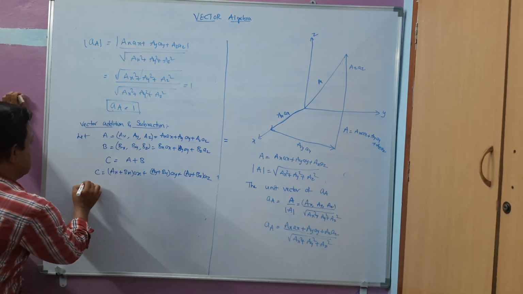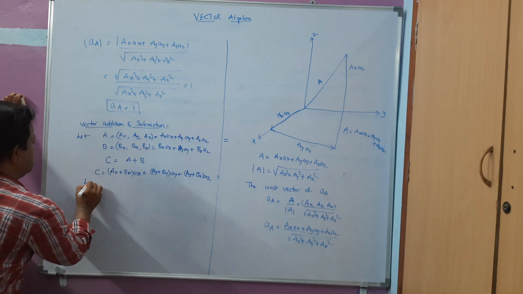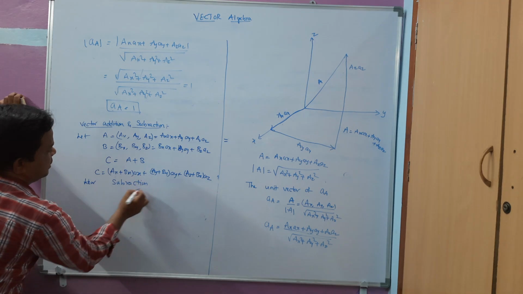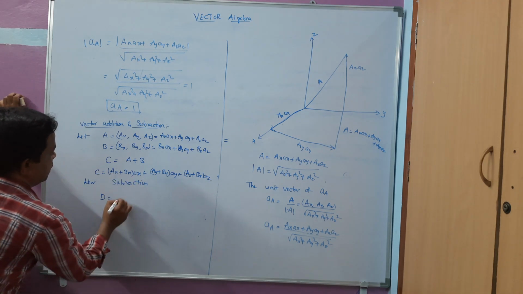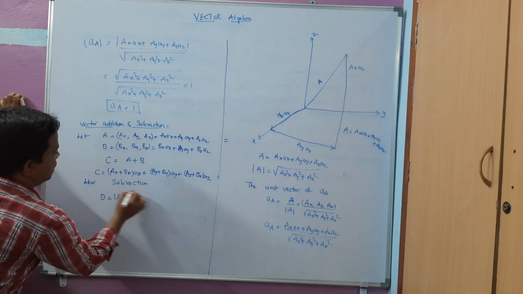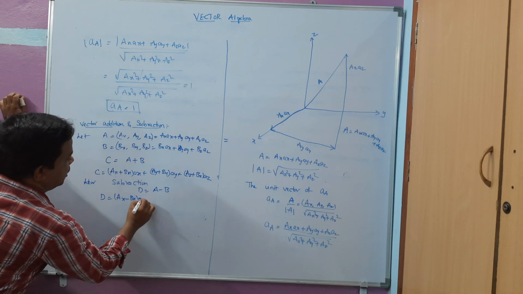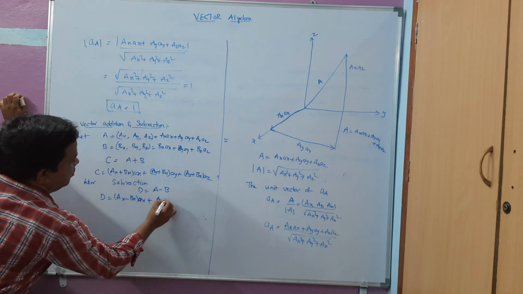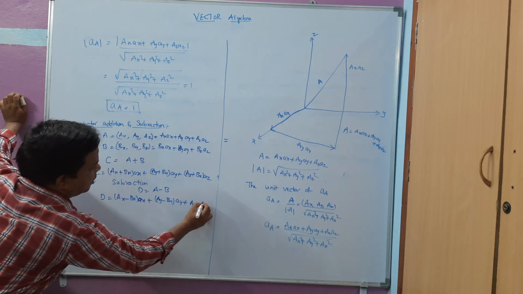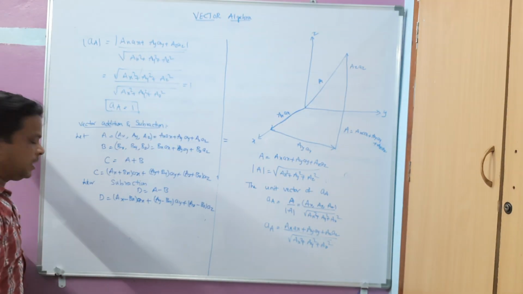For subtraction, let me take another vector D, that is D equal to A minus B: Ax minus Bx into Ax plus Ay minus By into Ay plus Az minus Bz into Az. So these are the subtraction.